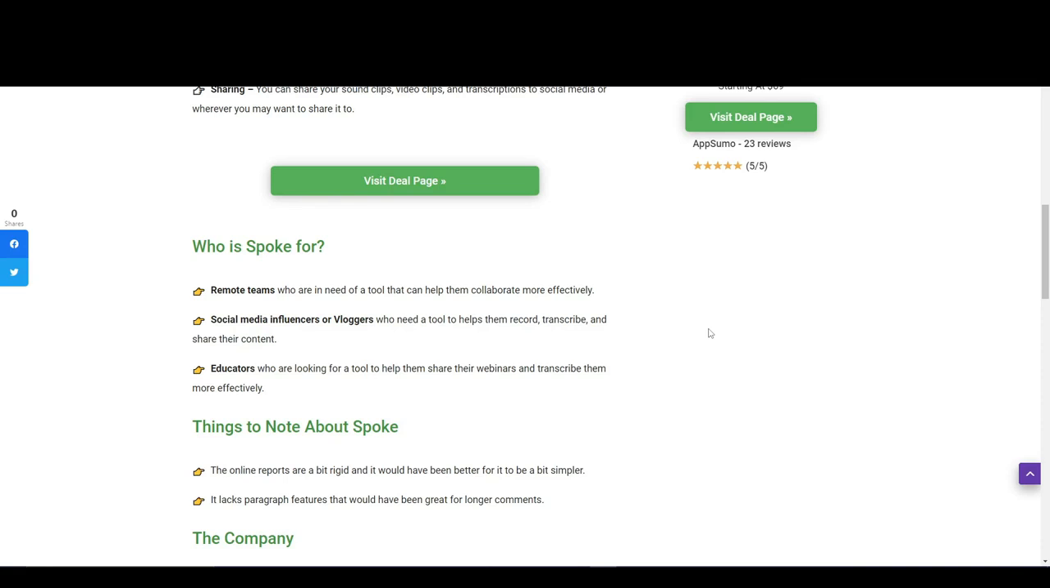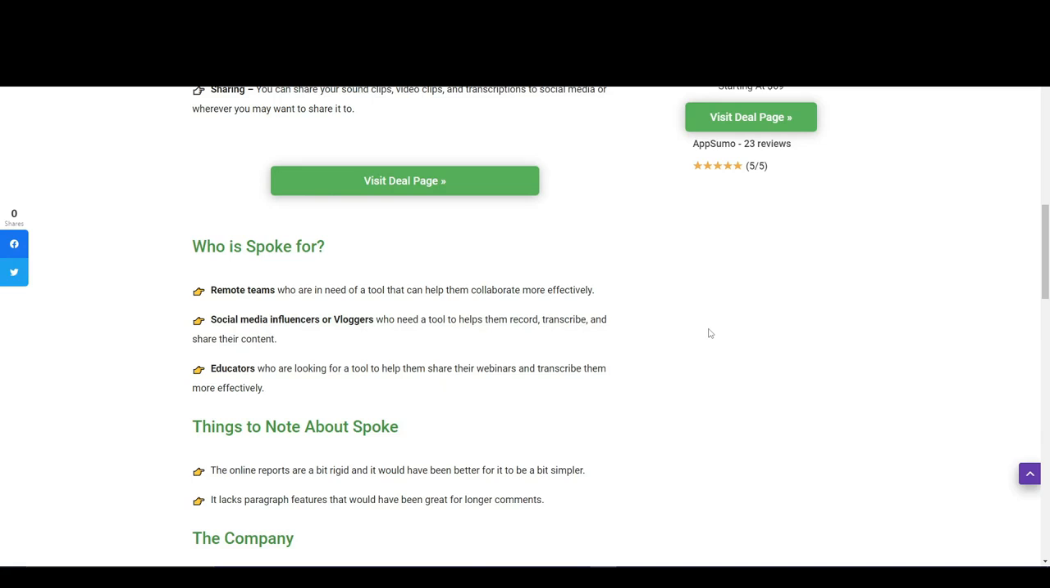And if we talk about who Spoke is for, remote teams who are in need of tools that can help them collaborate more effectively, and social media influencers or vloggers who need a tool that helps them record, transcribe and share their content. And educators also, educators who are looking for a tool to help them share their webinars and transcribe them more effectively.